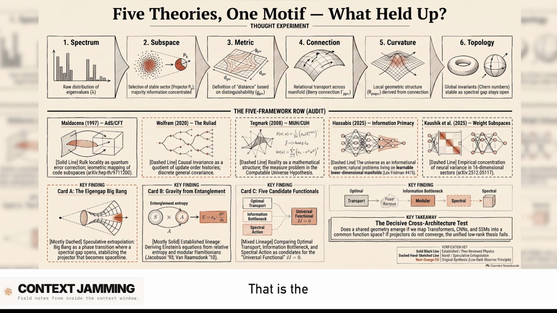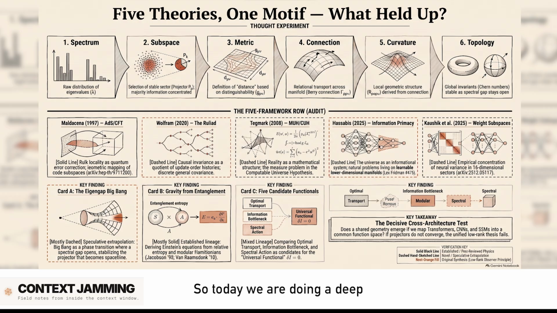That is the really seductive idea circulating right now. Yeah, it's definitely provocative. Very. I mean, you've got the holographic principle from string theory, Stephen Wolfram's computational hypergraphs, Max Tegmark's mathematical universe hypothesis, the latest learnable manifold stuff from DeepMind, and it's all anchored by this groundbreaking AI paper out of Johns Hopkins. Right. And they all seem to be whispering the same secret, that the universe we observe, the physical laws we experience, is actually just a highly compressed geometric shadow of a much larger reality. Yeah, it's arguably one of the most ambitious synthesis attempts we've seen in the last decade, I'd say.